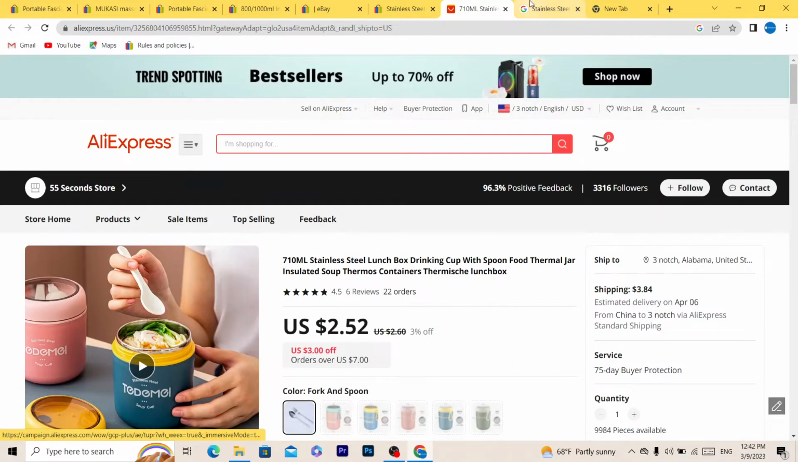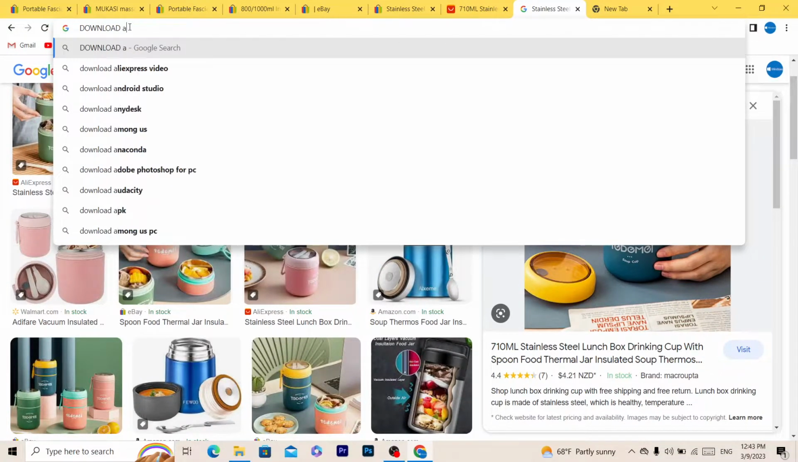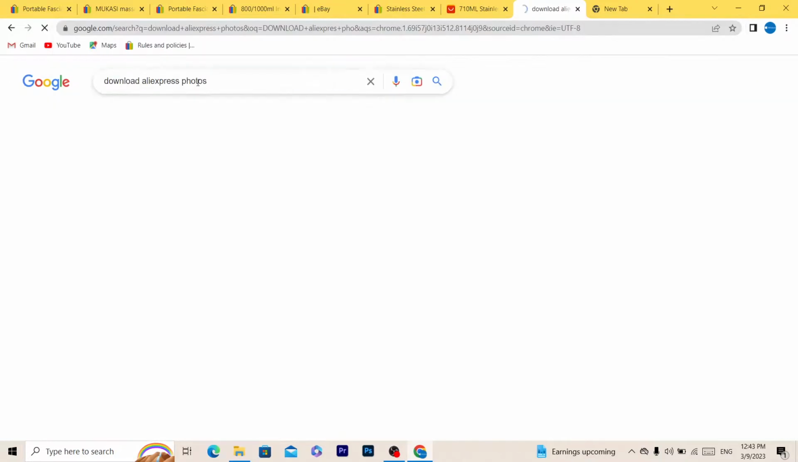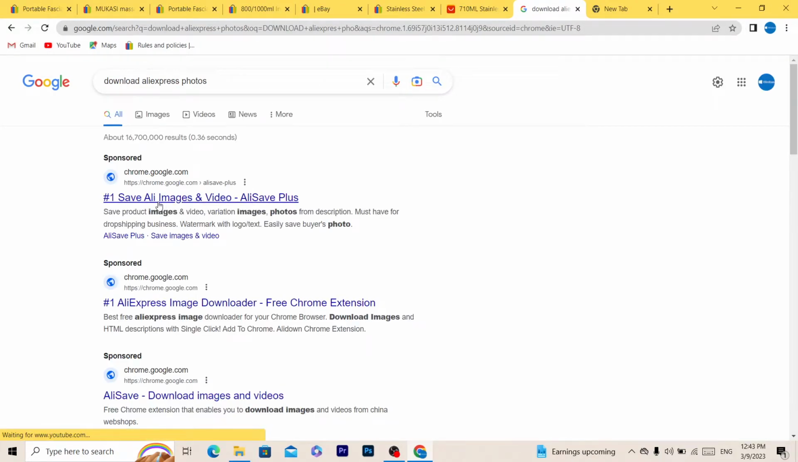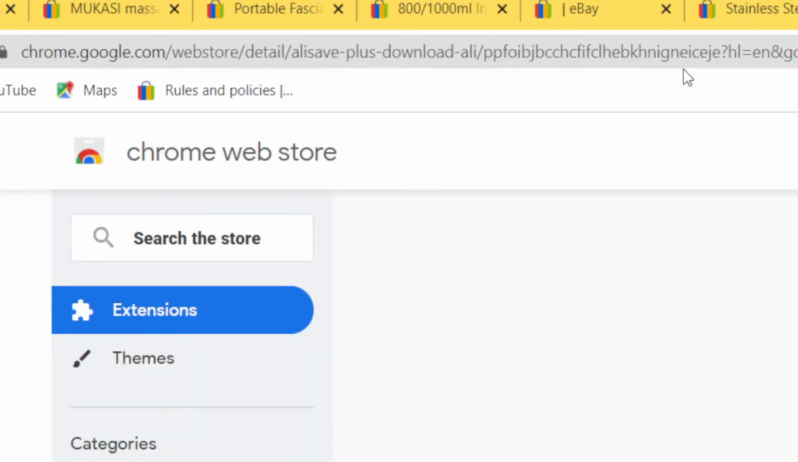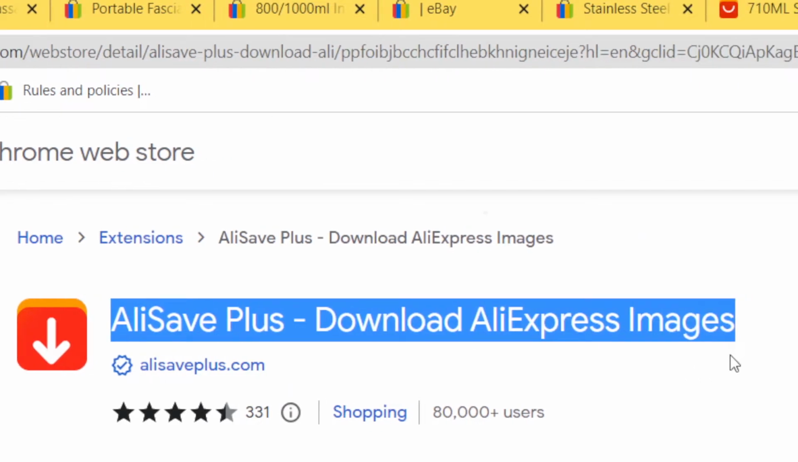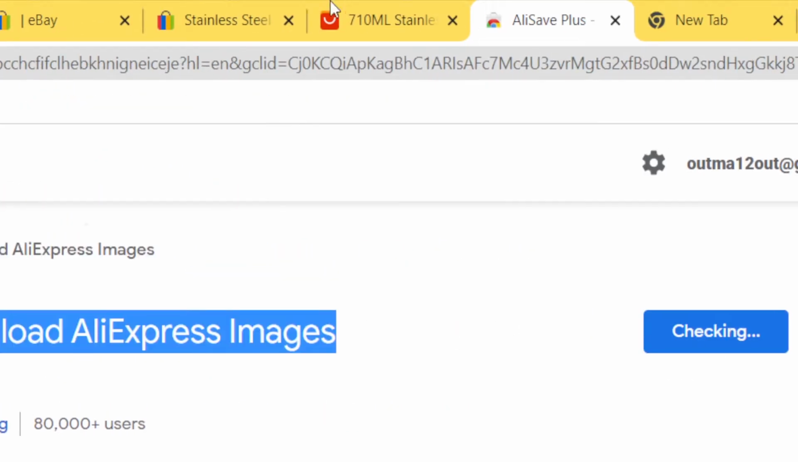What you need to do next, guys, is you want to download this extension. Search for download AliExpress photos, search for this title, and make sure you click the first extension. This is the name of the extension, Ali Save Plus, Download AliExpress. Add to Chrome, and then click add extension.